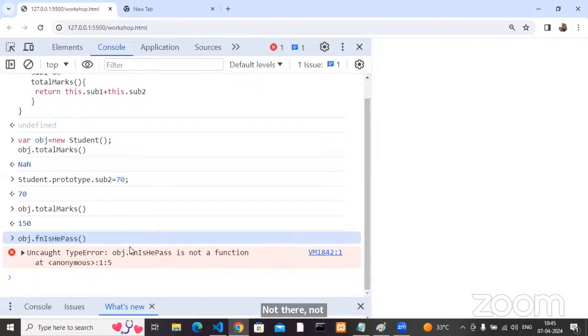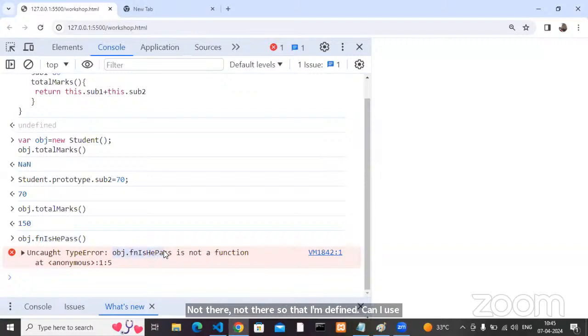Can I use undefined as a function? No. That's the reason obj.isHePass is not a function. That kind of error you can get, or not. So I want either true or false. Can you write the code?